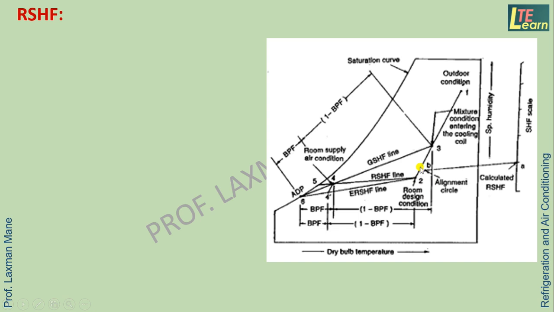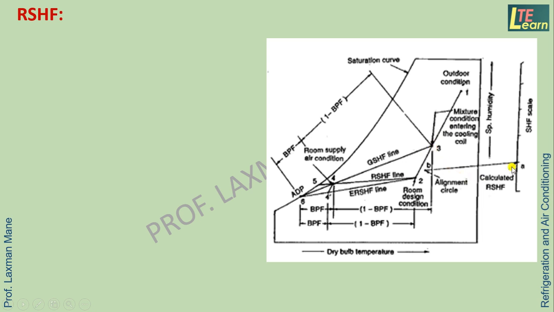By using this ratio we can find the mixing point, point number 3. That will divide the total air into two parts, fresh air and return air. The 2 to 3 length part will be fresh air and the 1 to 3 part will be return air.